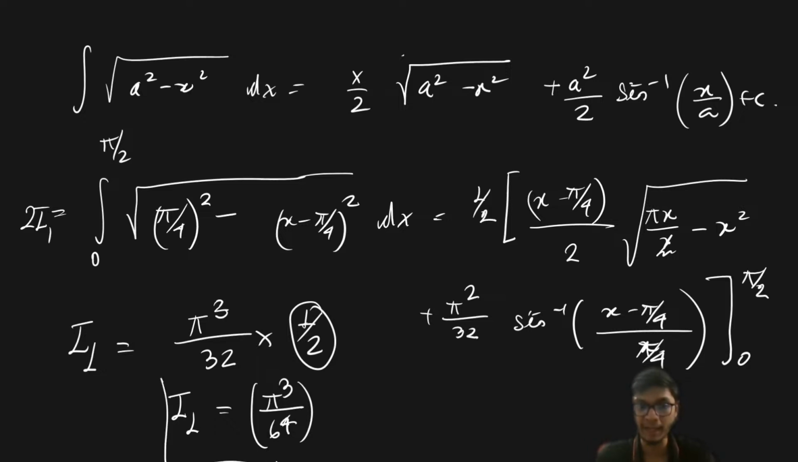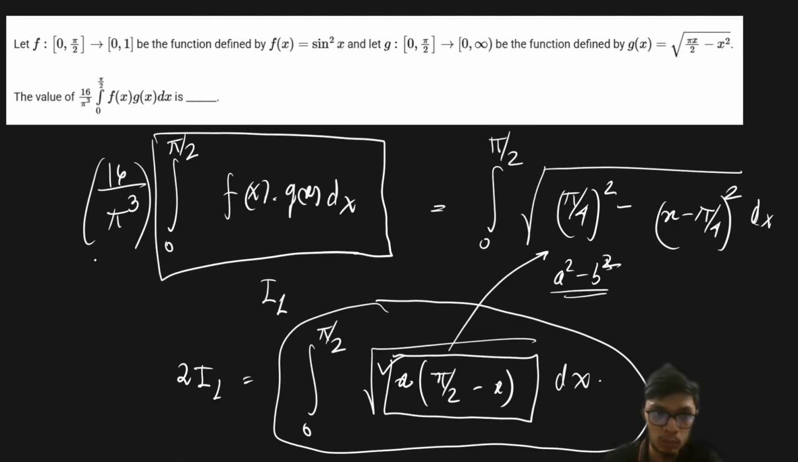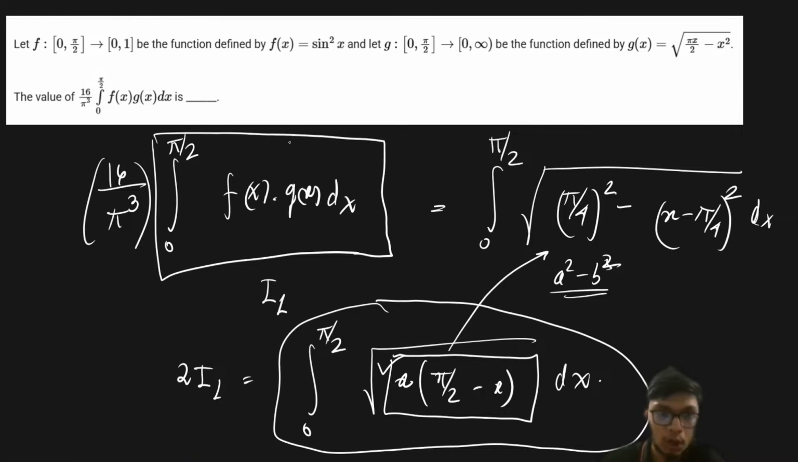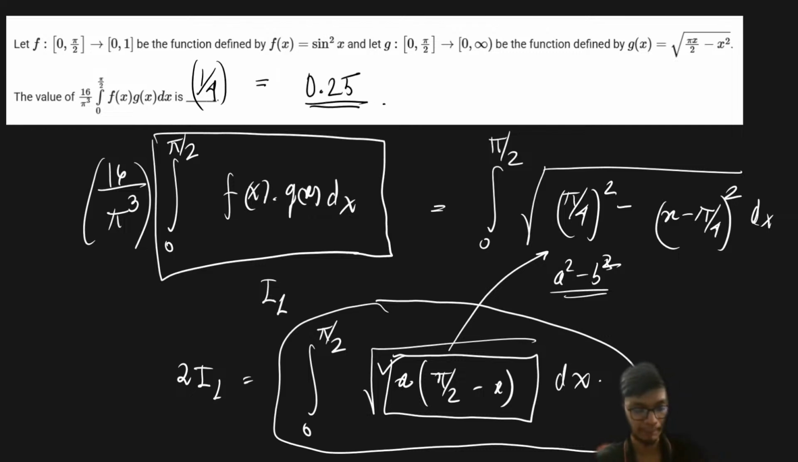So once I get the value of I1, then our final answer should be 16 by pi cube into I1, and that is going to be equal to 1 upon 4. Since the question is basically of the decimal type of numerical question, you have to represent the answer as 0.25. I hope this particular part of the question is clear to all of you, right? Please let me know if this part is clear or not.